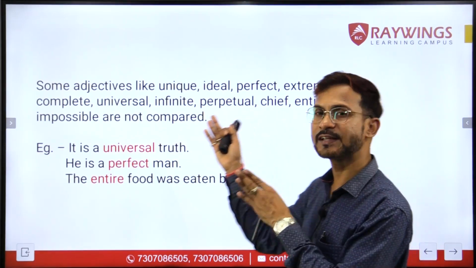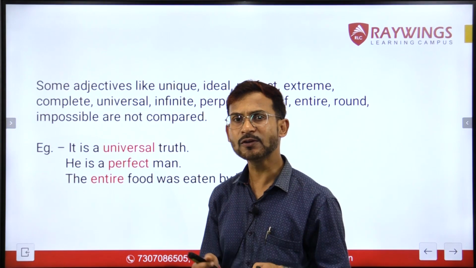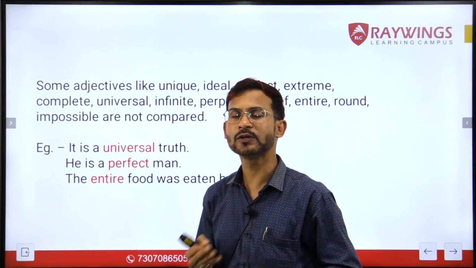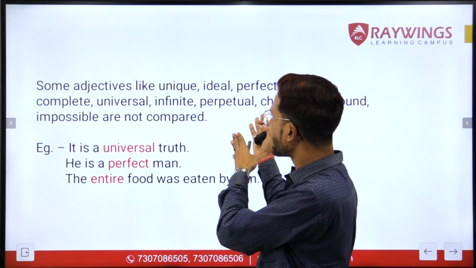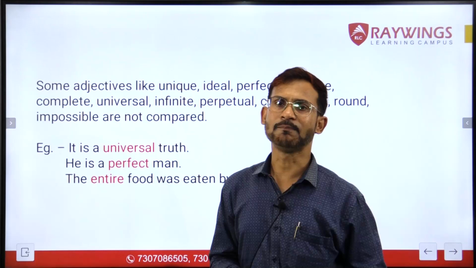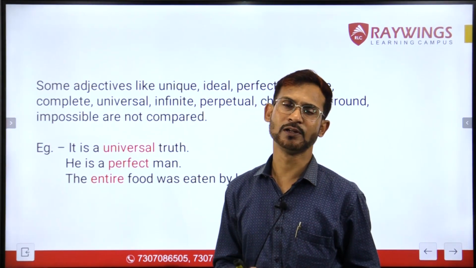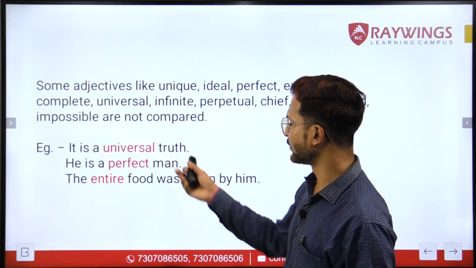Such adjectives are not compared ever. We cannot have the comparative degree of these adjectives, so we never use them for making comparison. They can be used for only one individual.